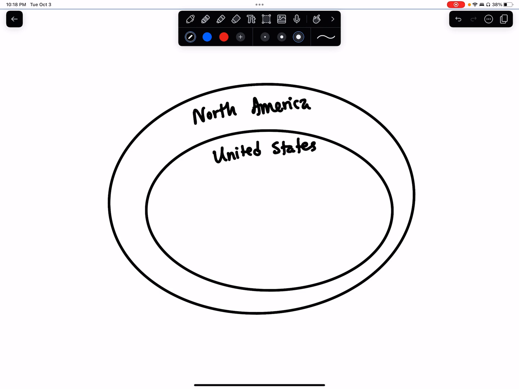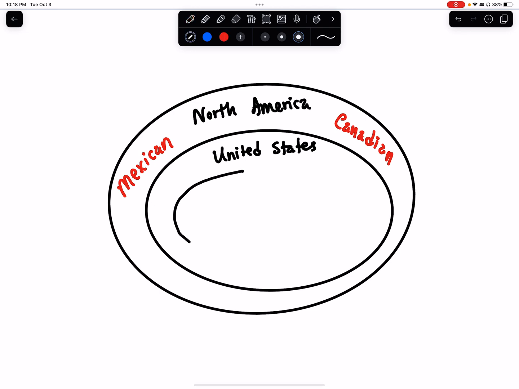So what kind of people would belong out here that are North American, but they're not in the United States? Well, that would be people that are Mexican, or you could say people that are Canadian, right? They're North American, but they're not in the United States, so they don't belong in the United States oval. Now think about this, okay?